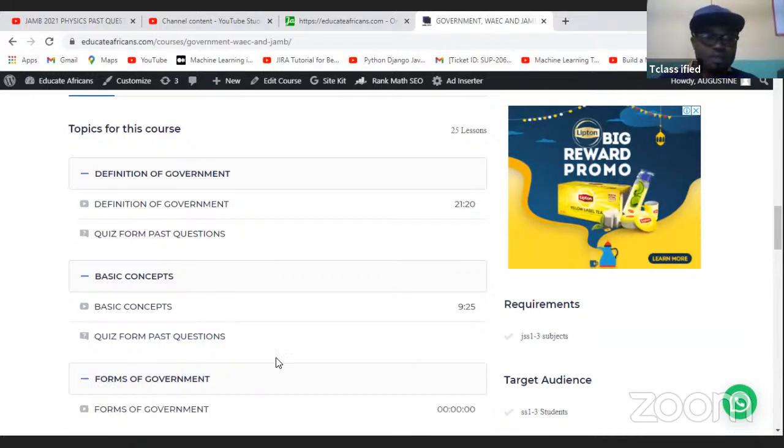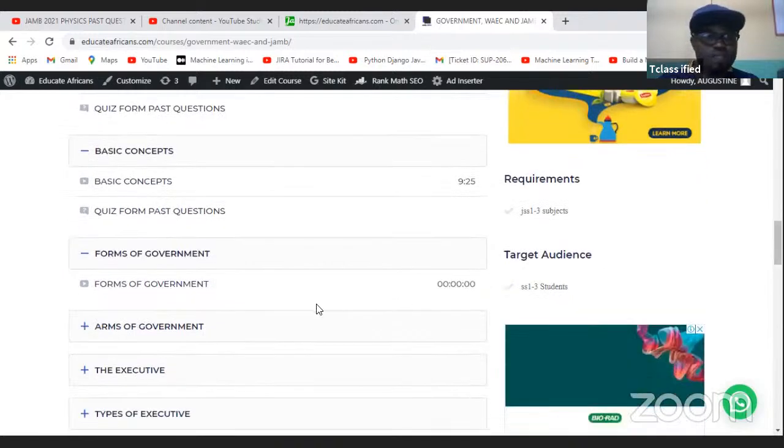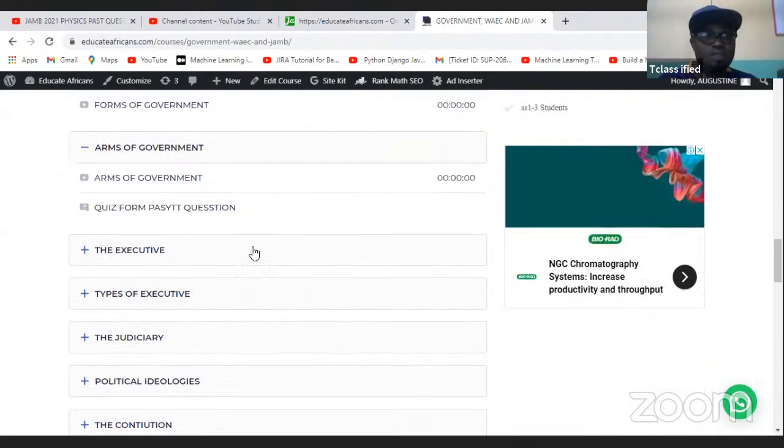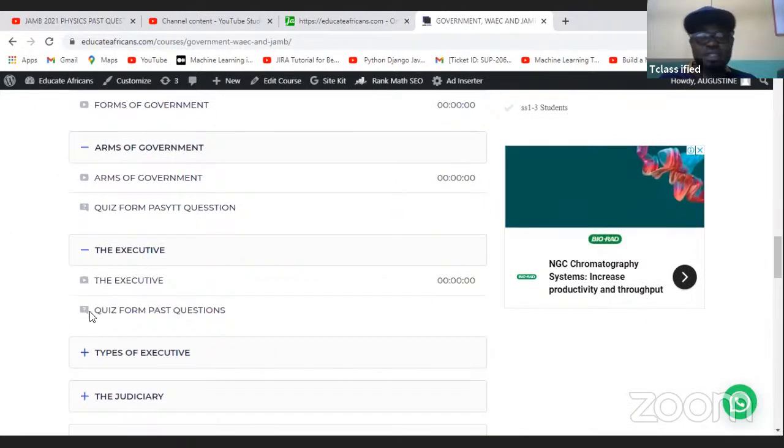You click on forms of government, you see quizzes from them. Anyone whose topic doesn't have one yet, know that we are working on it currently. Under arms of government you can see quizzes from past questions. All of them have quizzes. Executive, you can see quizzes. All these quizzes are past questions that we've already solved for you.